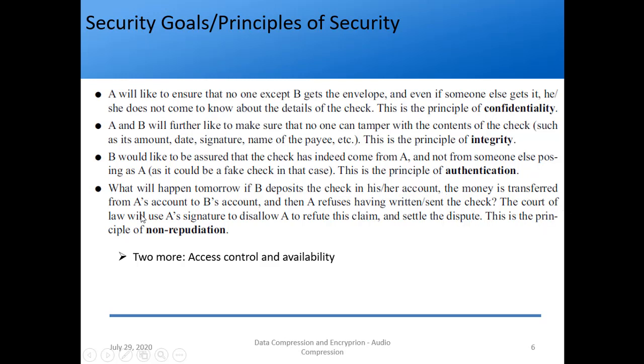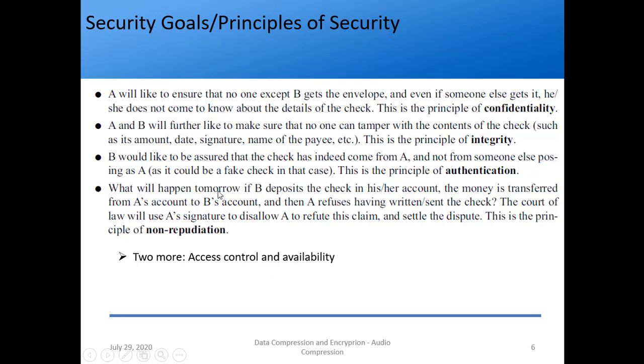So the court of law will say what? It will use A's signature, because in each and every check we have a signature, right? So it will use A's signature to disallow A to refute this claim and settle the dispute. So this is called what? Non-repudiation, right? So these are the 4 principles of security. These are not the only ones. Apart from this, we have 2 more, which are access control and availability.